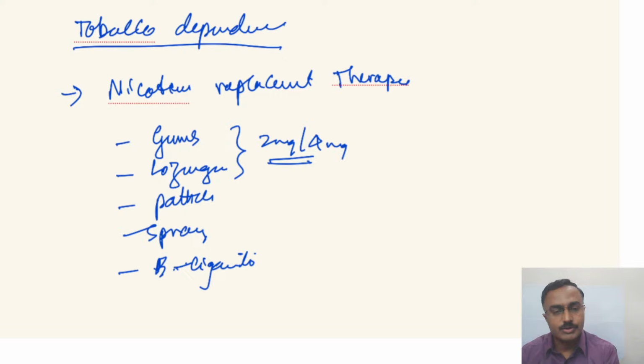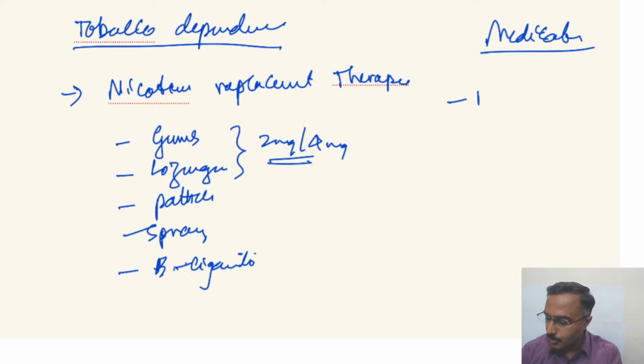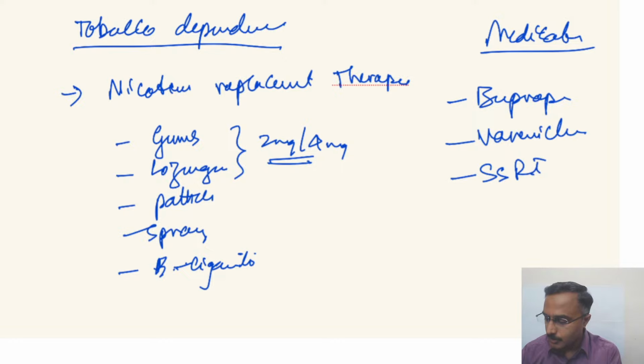So yeah, most commonly used is nicotine replacement therapy, and other forms are medications, that is bupropion, varenicline, and even other SSRIs are also used if there are concurrent depressive symptoms. Okay, when it comes to usage of gums and lozenges, so practical suggestions given to people are that based on the amount of cigarettes they smoke, it is arrived at the dosage that they can start with.